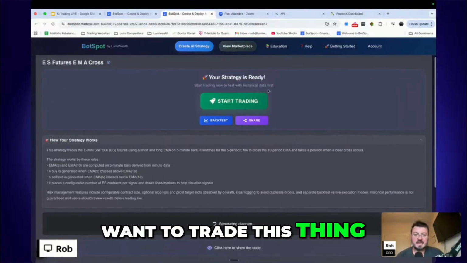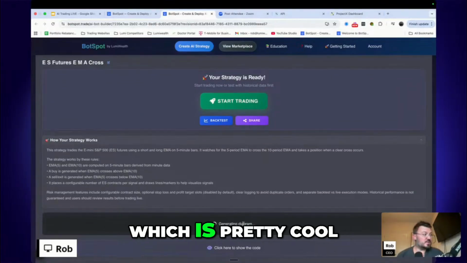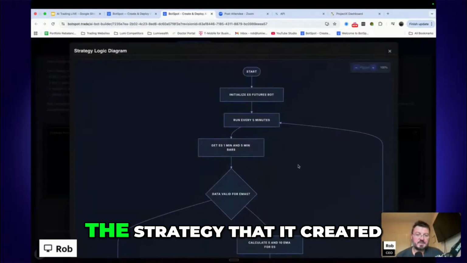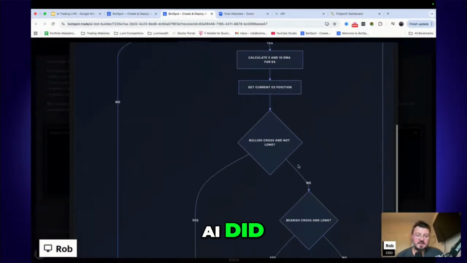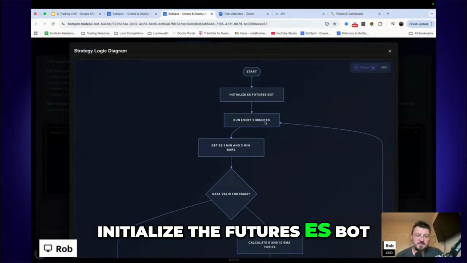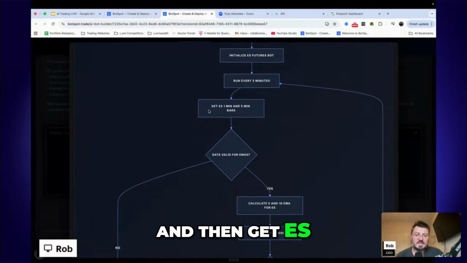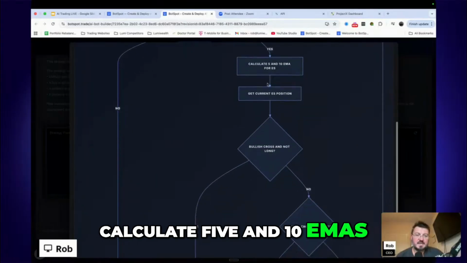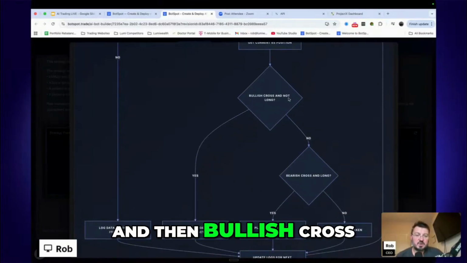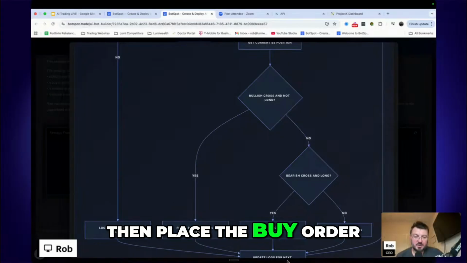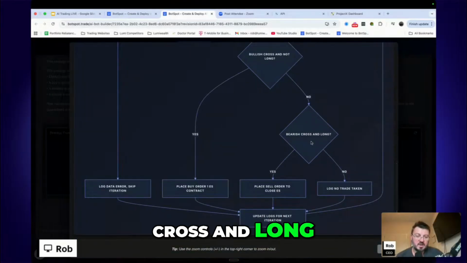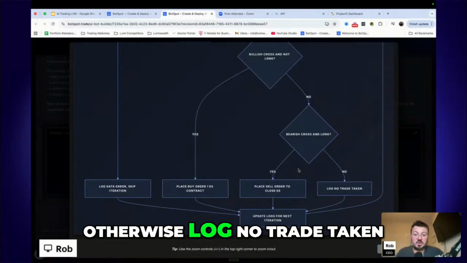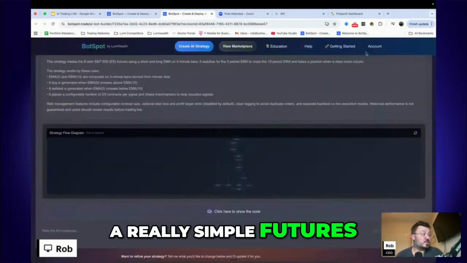And if I want to trade this thing, and actually if you give it a second, we'll see the diagram as well, which is pretty cool. So there it goes. Here's a diagram of the strategy that it created. This is what the AI did, right? So you could say, initialize the futures ES bot, run every 5 minutes, and then get ES 1-minute and 5-minute bars. Is the data valid for EMAs? If yes, calculate 5 and 10 EMAs, get current ES position, and then check for a bullish cross and not long. If yes, then place the buy order. If no, is there a bearish cross and long? If yes, then place a sell order. Otherwise, log no trade taken. So this is basically a really simple futures bot that we created.